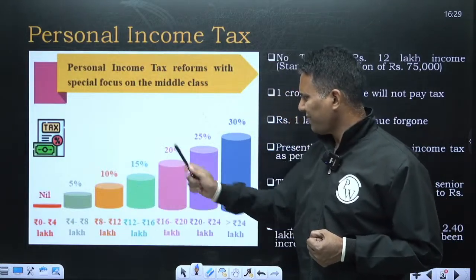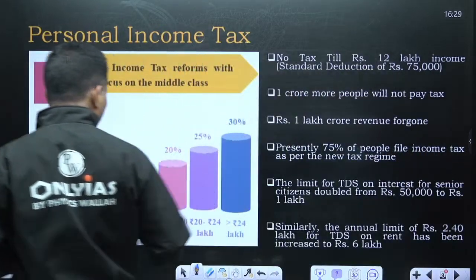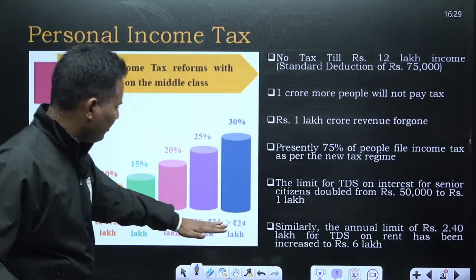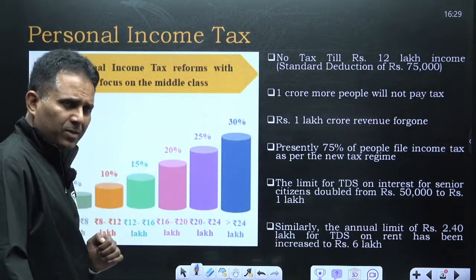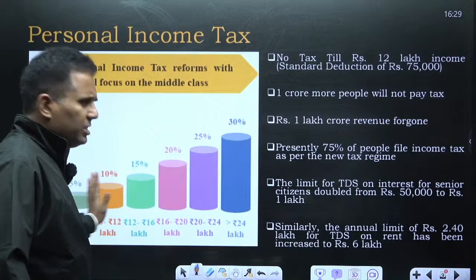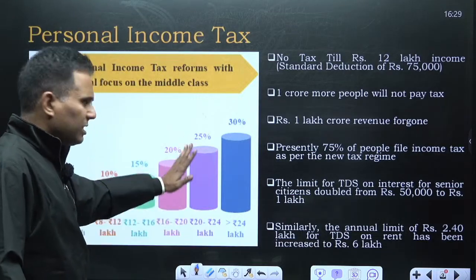12 to 16 lakh, 15%. 16 to 20 lakh, 20%. So this is the slab, and above 24 lakh, it's 30%. This is a major relief. In the last year, this 25% slab was not there.